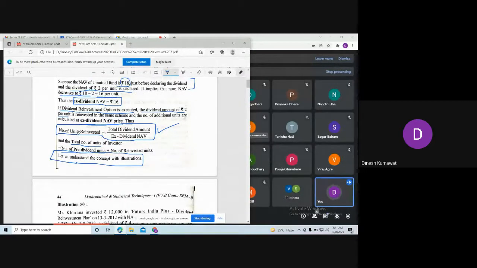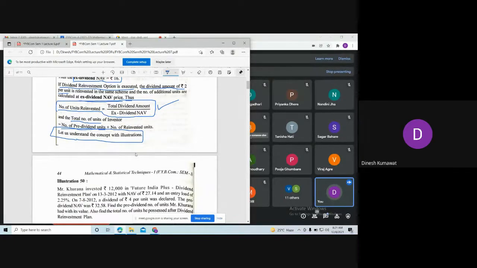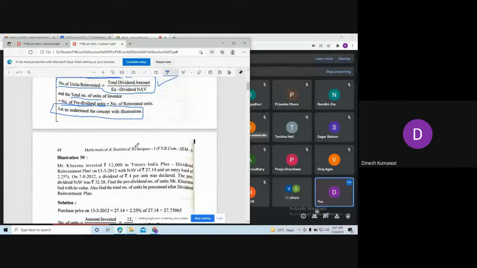First one is number of units reinvested is nothing but total dividend amount divided by X dividend net asset value. And the total number of units is nothing but number of pre-dividend units plus number of reinvested units. So let us try to understand this using an example. So illustration number 50.